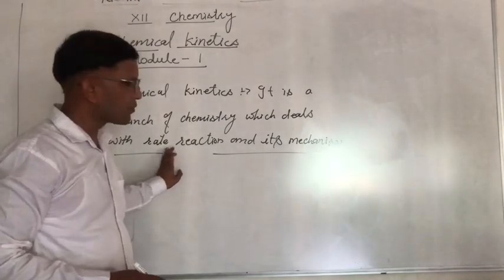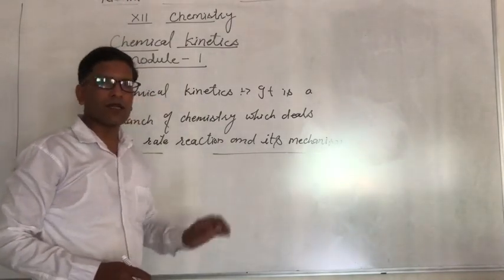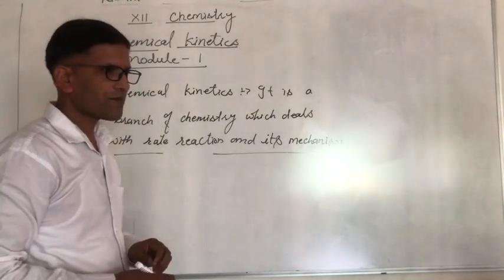Rate means speed of reaction, and its mechanism. That is chemical kinetics.